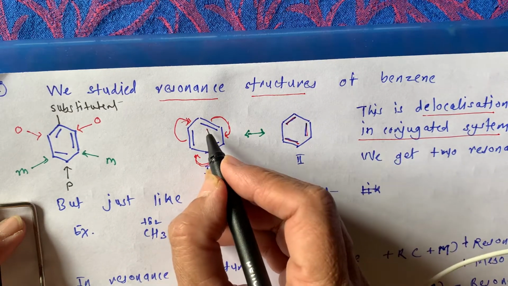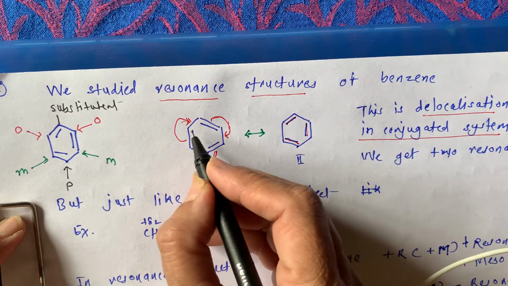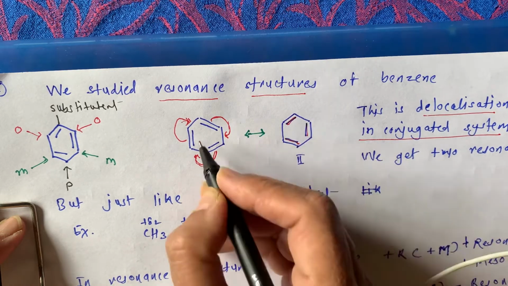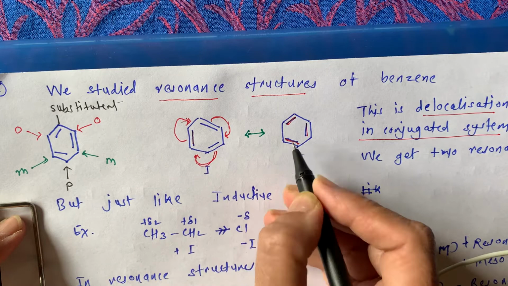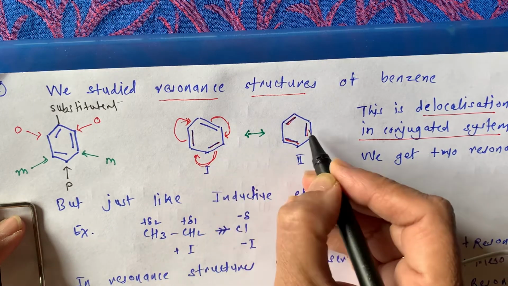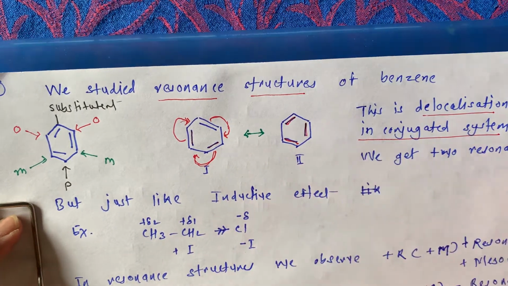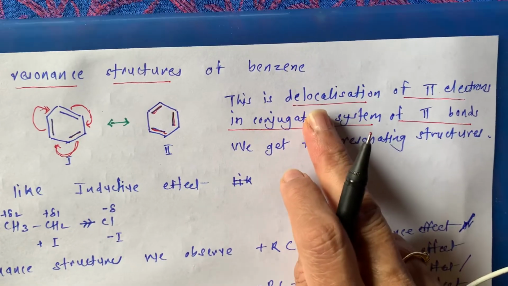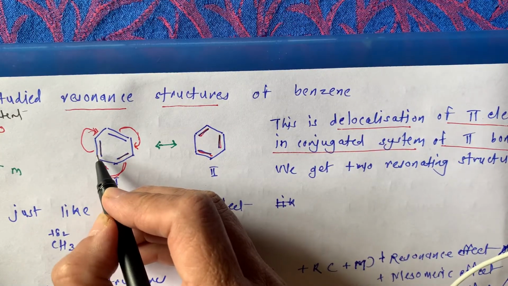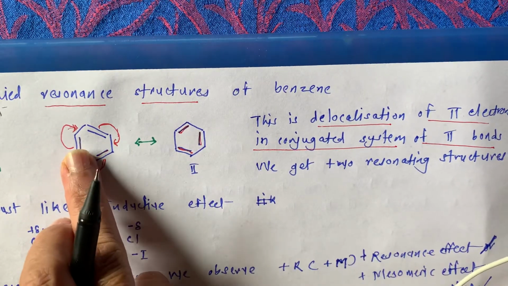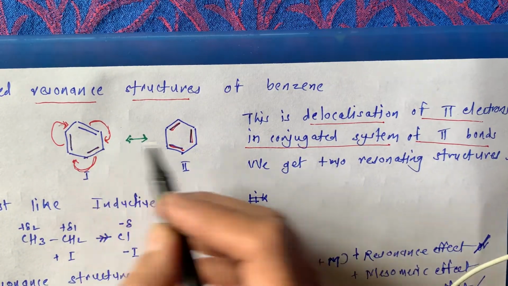See the position. Initially the double bond is here, now it is shifted over here. Initially the double bond is here, now it is shifted over here. And initially the double bond is here, now it is shifted over here. This is nothing but delocalization of the pi electrons of the double bonds in a conjugated system.